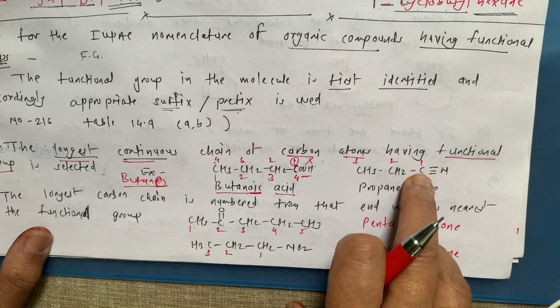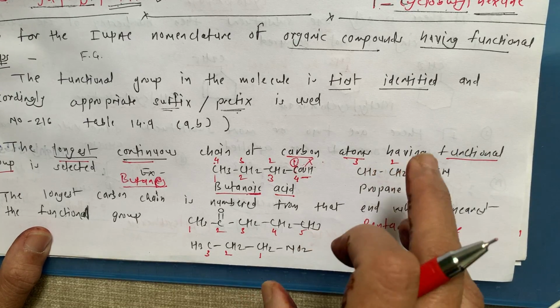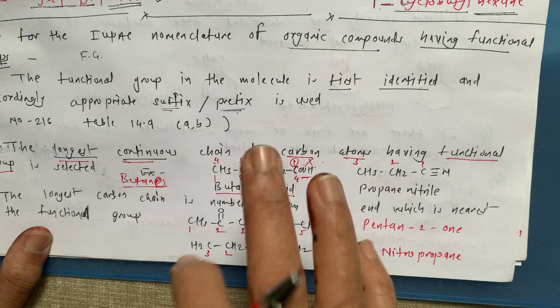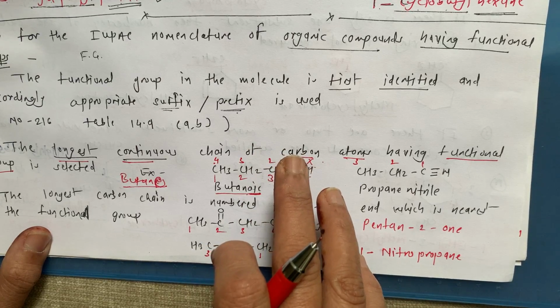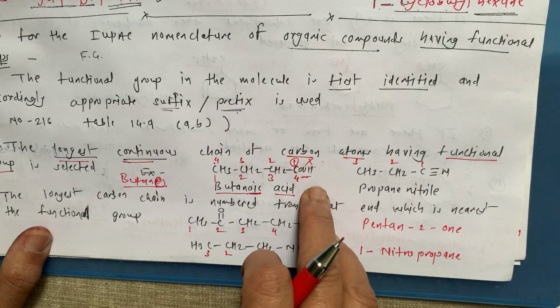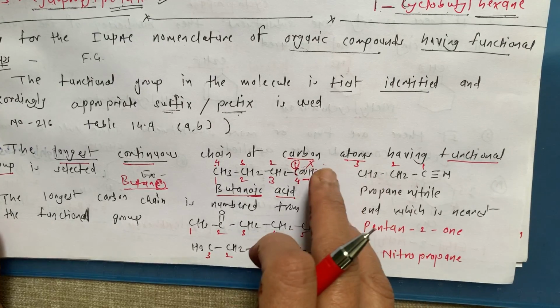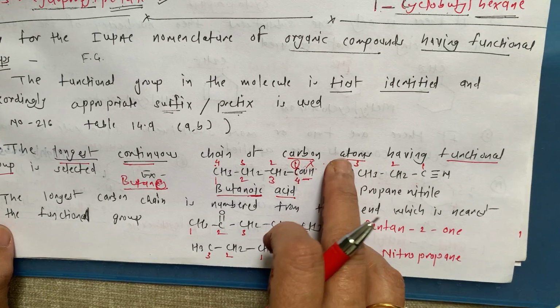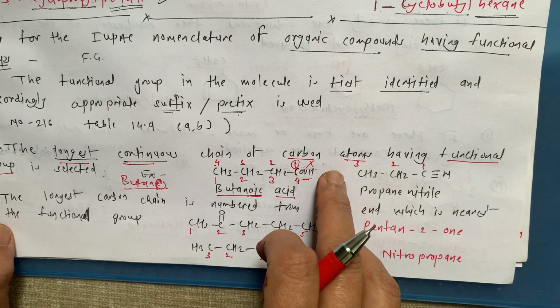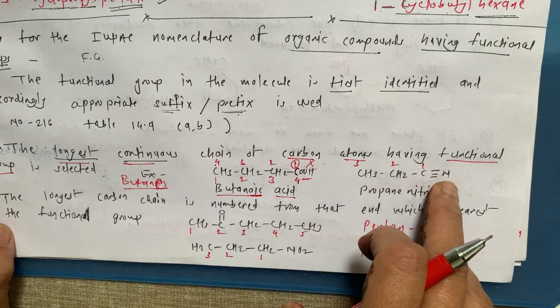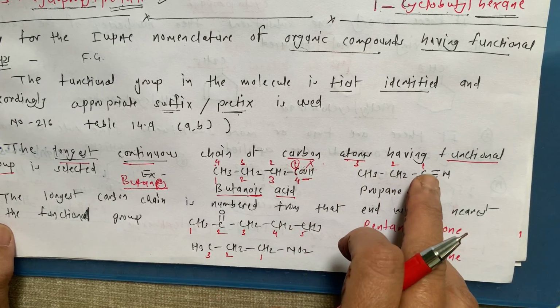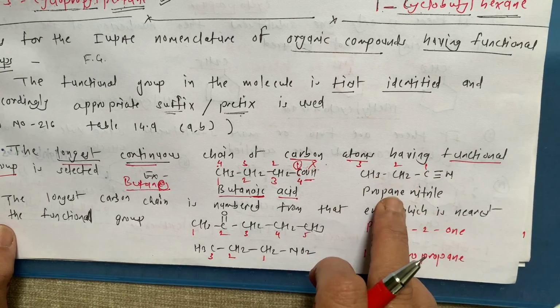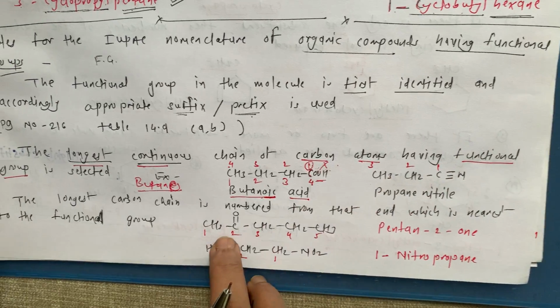When there is a functional group with C, like CHO, COH, COR, or C triple bond N, you have to count it in the name, that is propane nitrile.